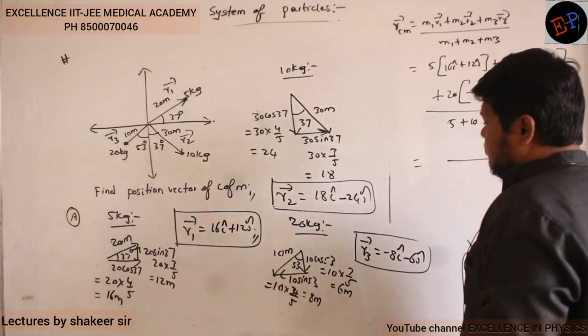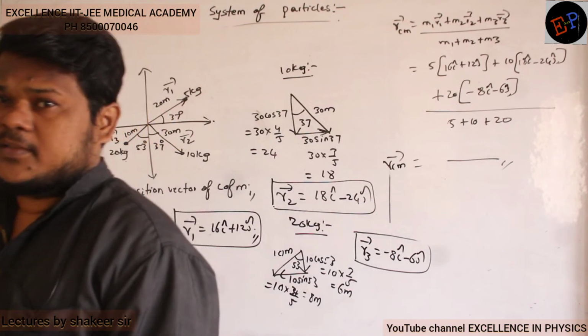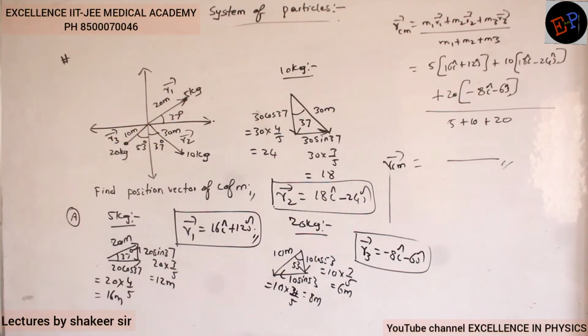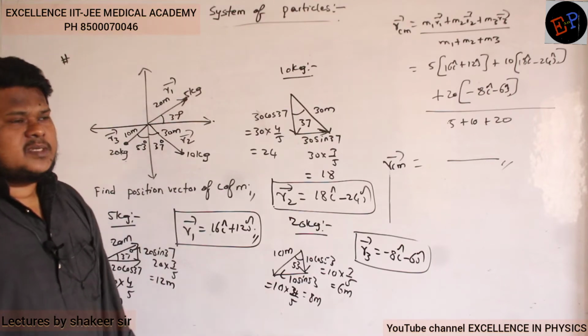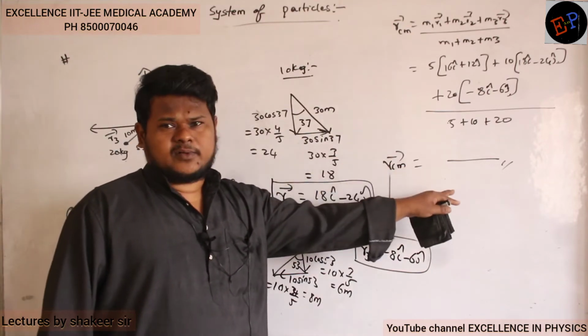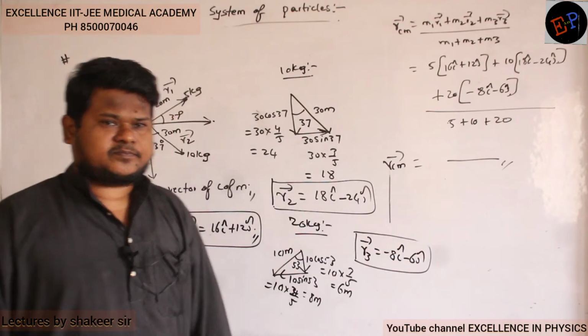Okay. Now can't you do this calculation? Okay? So do this total calculation. That will be the position vector of center of mass. Understood? That's it. And if you do all this, again you will get a vector only, because we are calculating in vector form only. You will get vectors itself.